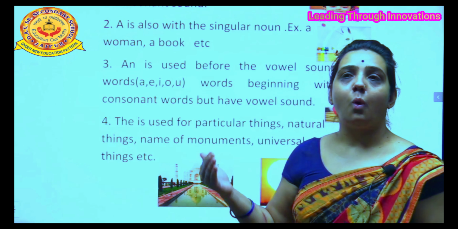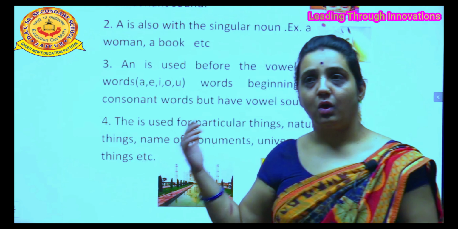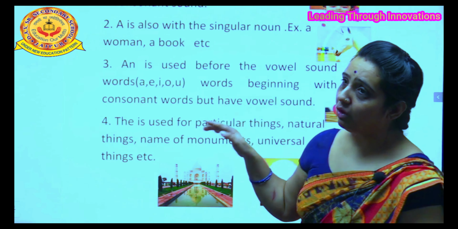Same like O and E, one. O is a vowel, but we do not use an there. Why? Because O is a vowel, but the sound is W, one. A W sound is coming, so we use a there.